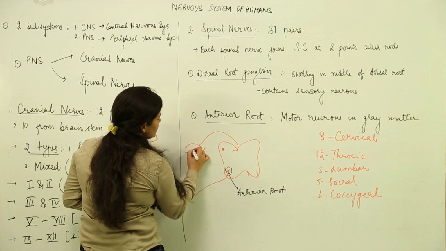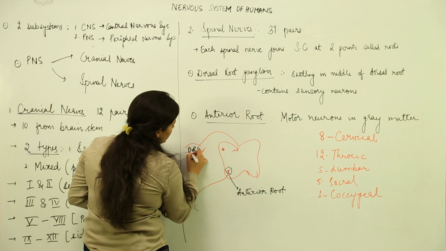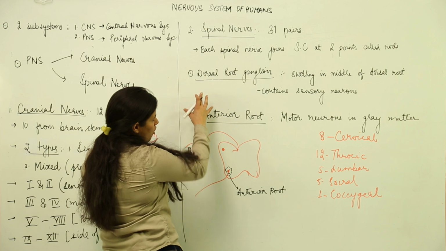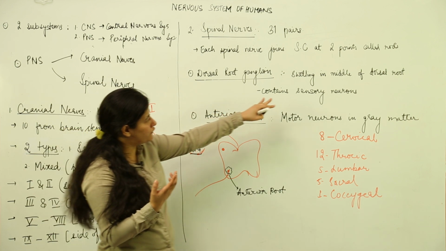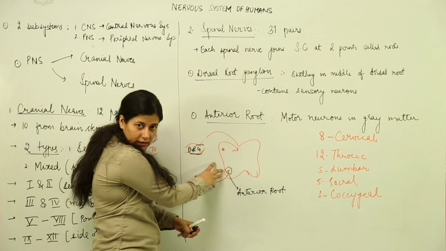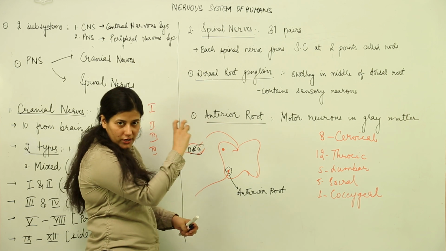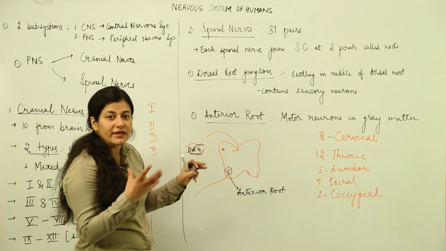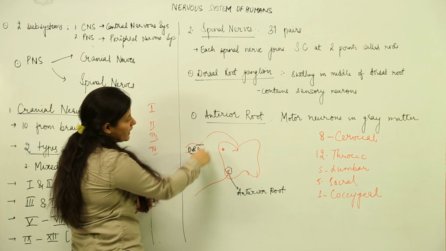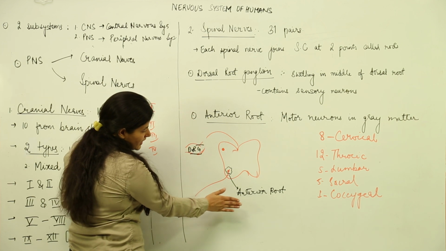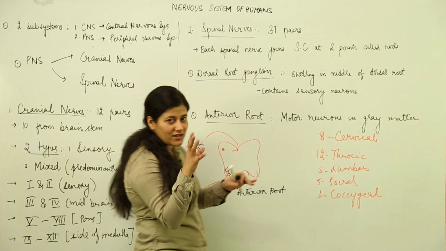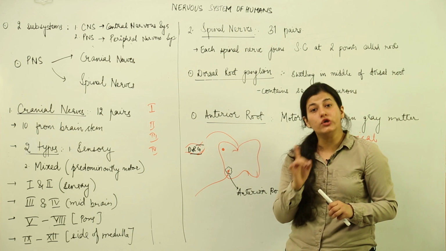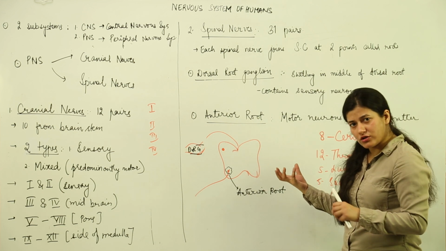So over here we have this dorsal root ganglion. Now what is this dorsal root ganglion? Before the sensory neurons enter the grey matter, they form a bunch, a swelling in the middle of the dorsal root, the root which innervates the spinal cord. It contains a bunch of sensory neurons, and that is known as the dorsal root ganglion. The lower side, the anterior root, has the motor neurons. There is a dorsal root ganglion, but there is no anterior or ventral ganglion.